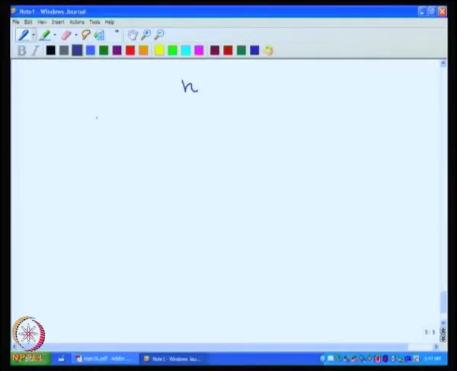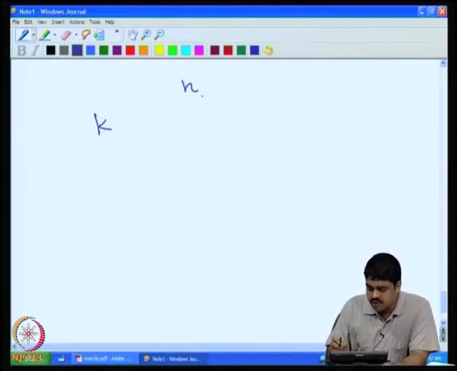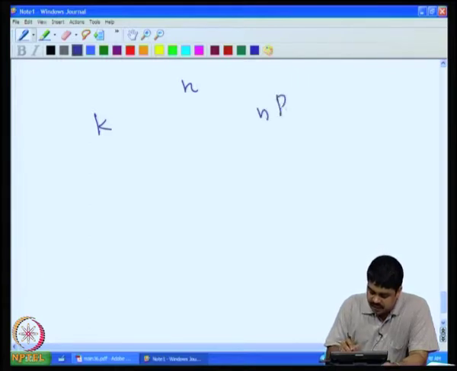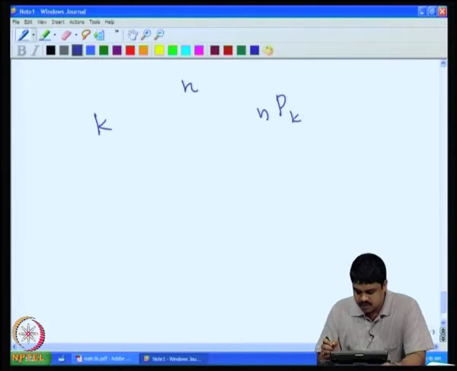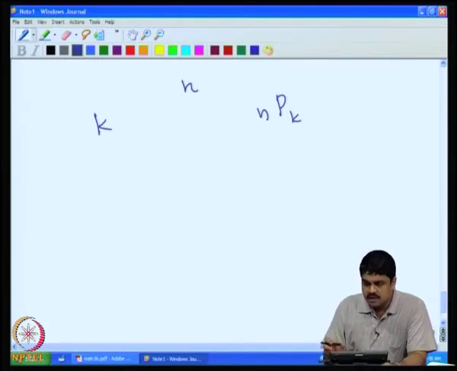So, we consider n vertices, and we are interested in k cycles. From n vertices we can get nPk k-tuples, or sequences of length k.